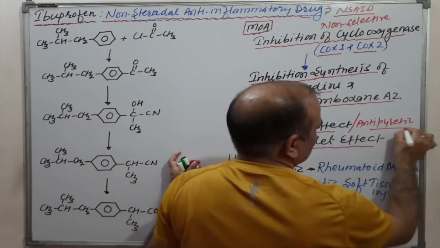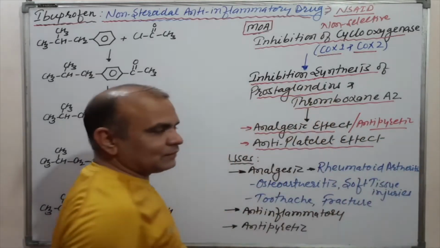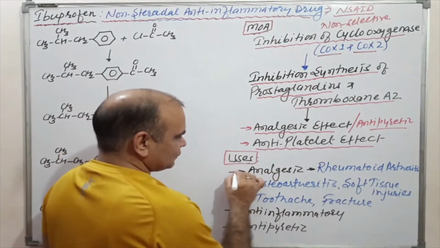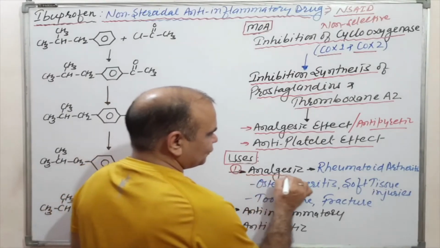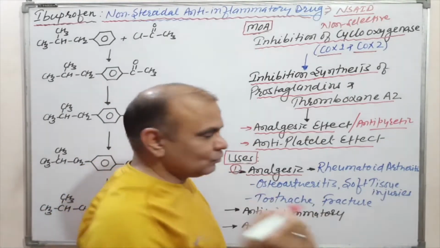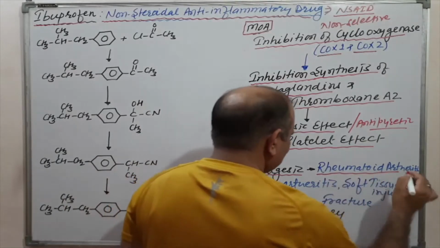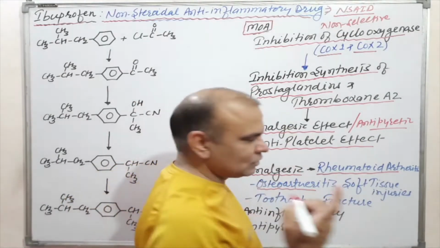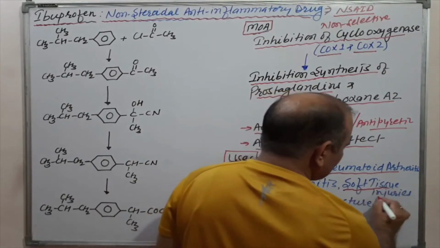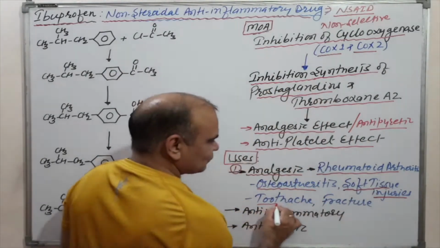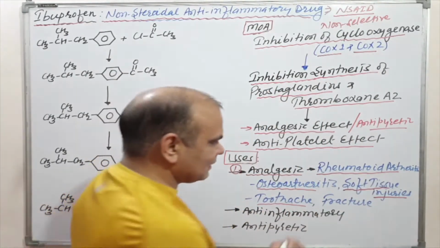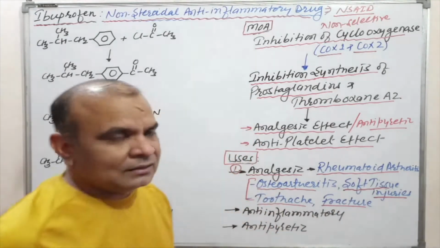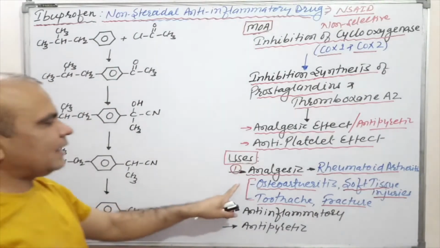Because of these effects, its uses are as follows. First, the analgesic effect in different situations, that may be rheumatoid arthritis, osteoarthritis, soft tissue injuries, toothache, and generally fracture. In these situations, ibuprofen is used as an analgesic.